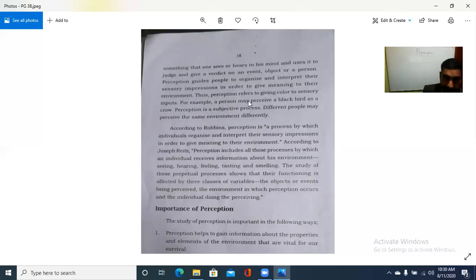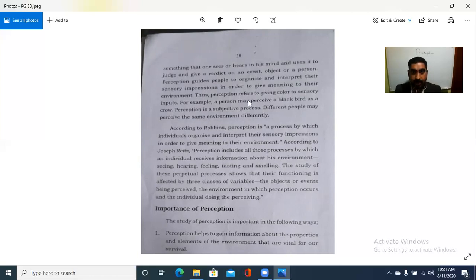Perception guides people to organize and interpret their sensory impressions. Senses means what we can know: touching, seeing, smelling, like that. So perception guides people to organize and interpret their sensory impressions in order to give meaning to their environment. Therefore, it refers to giving color to the sensory inputs, that is, giving it a flavor.